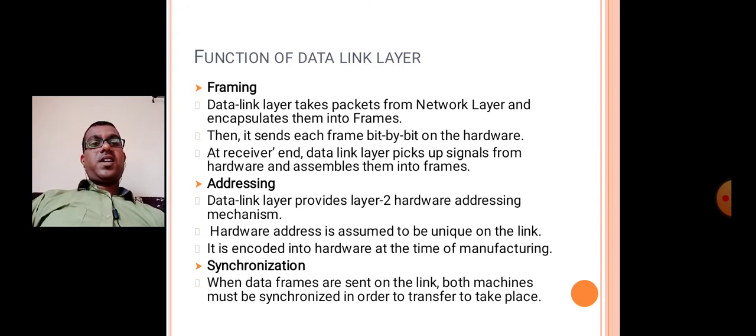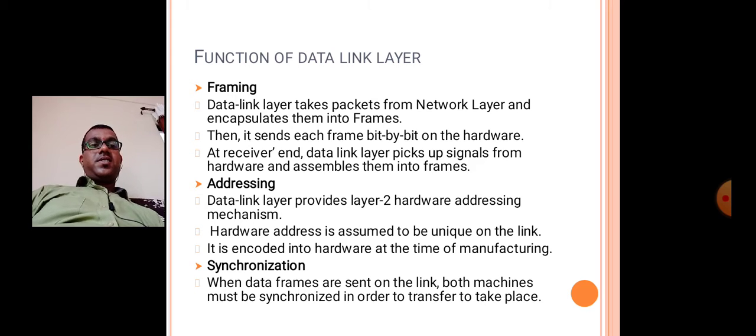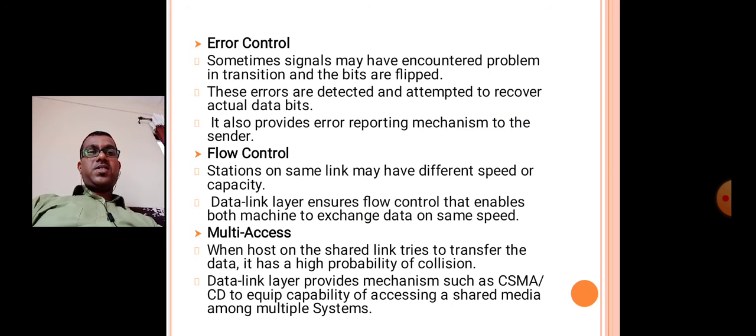The next function is addressing. The data link layer provides a hardware addressing mechanism. A hardware address is assumed to be unique on the link. It is encoded into the hardware at the time of manufacturing. The next one is synchronization. When data frames are sent to the link, both machines must be synchronized in order for the transfer to take place.